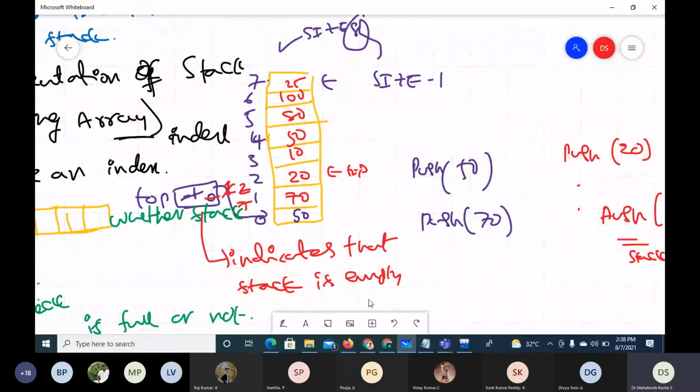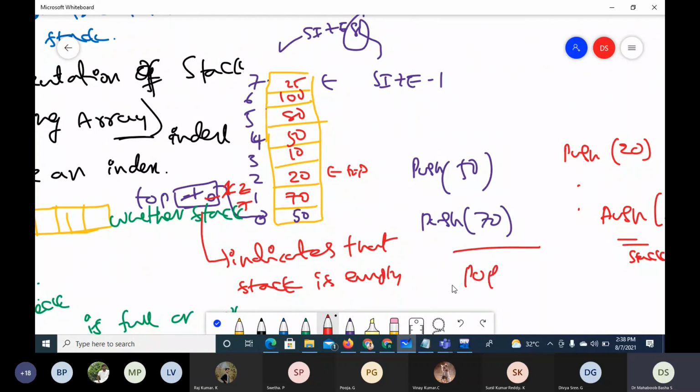It is not necessary that we first fill the stack and then pop. Whenever we want, we can pop, but whenever we pop, the data item that was most recently added will be popped. If I say pop here, then 25 is popped.